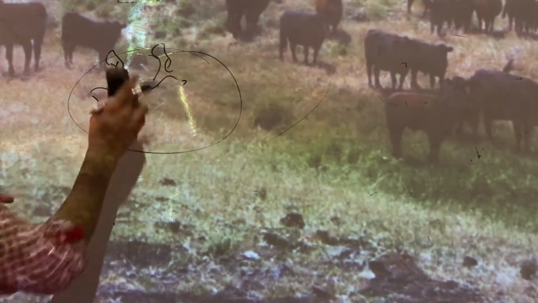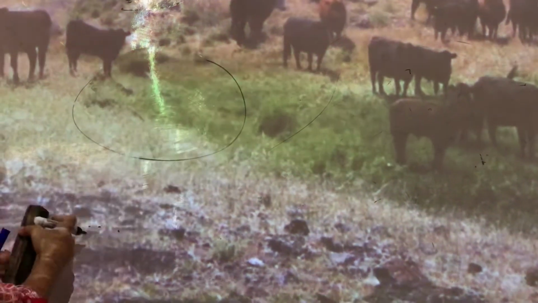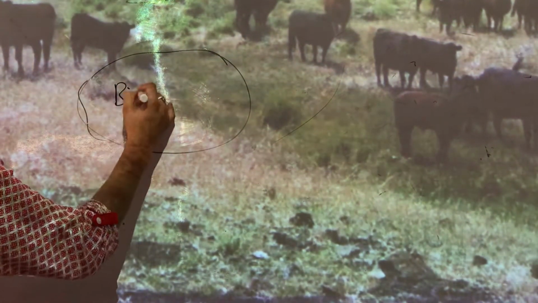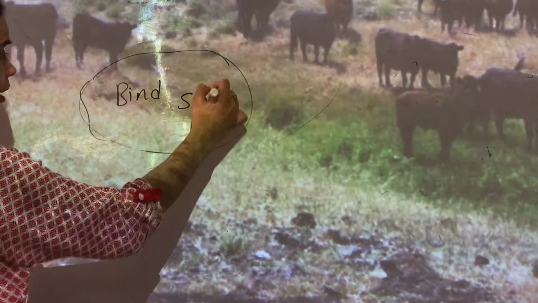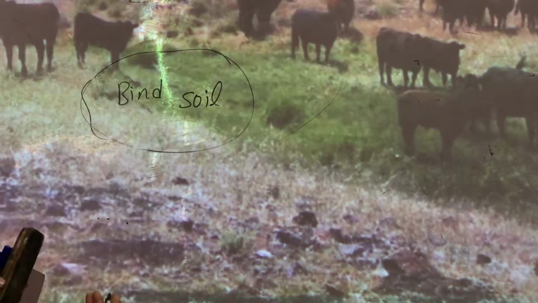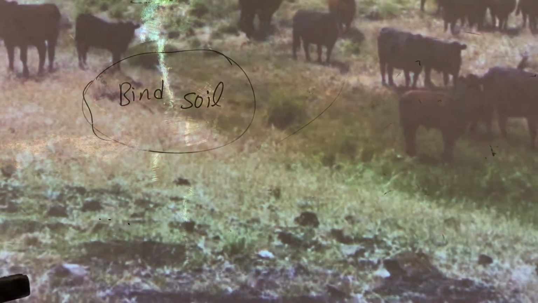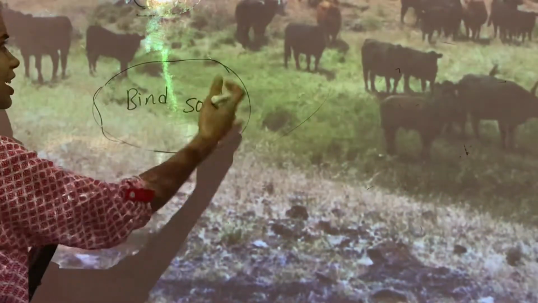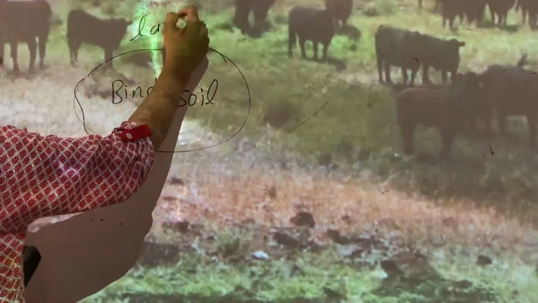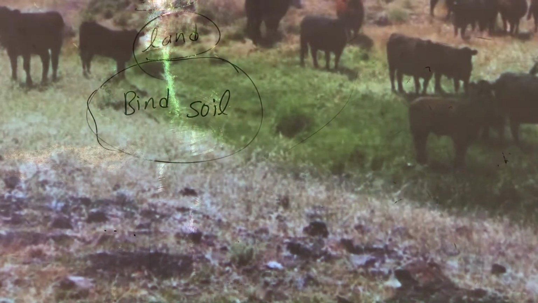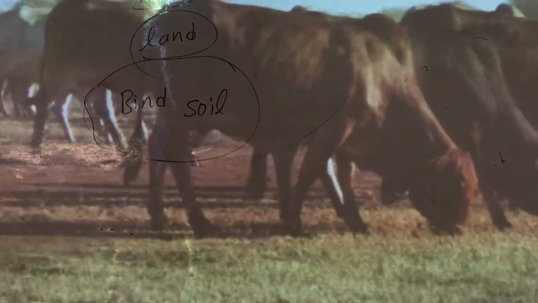When the land loses its vegetation, there is no helping hand to bind the soil. The soil will not be bound, and it can erode away due to the action of wind or water. That is why it is very important to change the grazing land alternately. So this is another factor which is responsible for soil erosion.